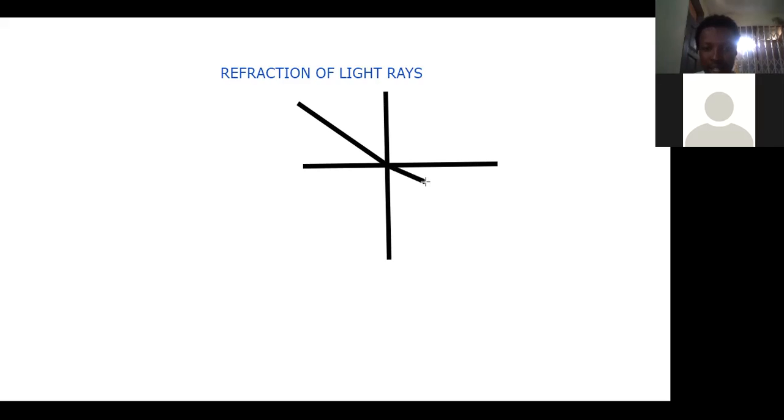When it changes direction, it will either bend away from the normal or bend towards the normal. Because it is moving from a less dense medium to a denser medium, it will bend towards the normal. Let me give you an example.